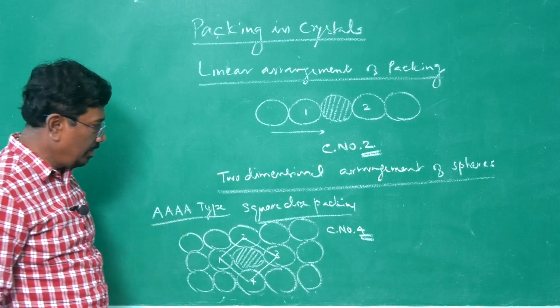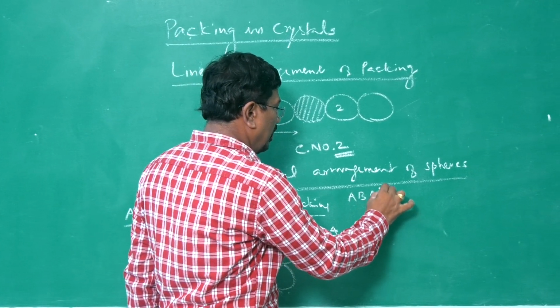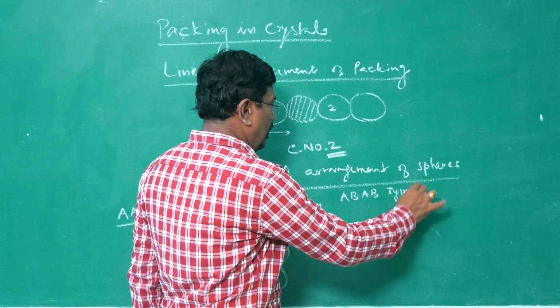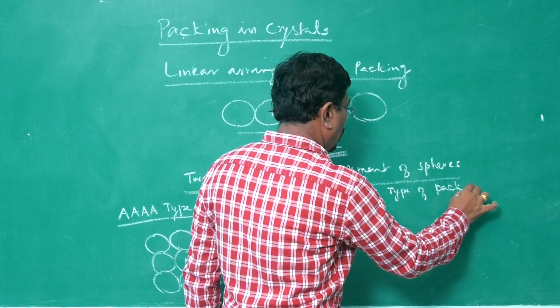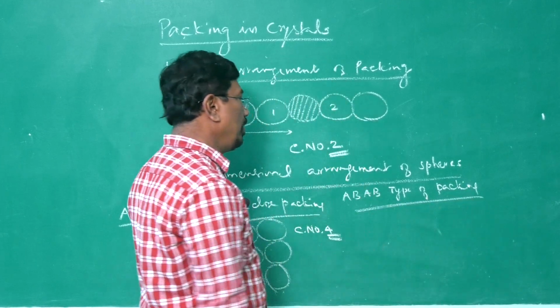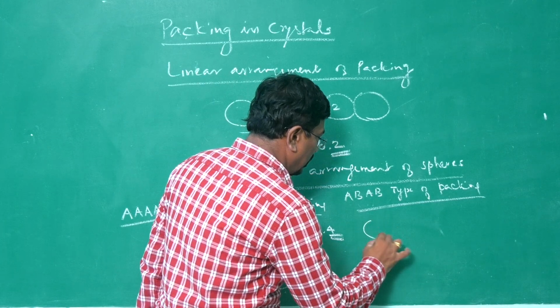On the other hand, if we go in for AB type of packing, in two dimension, AB type of packing, here will be like this.